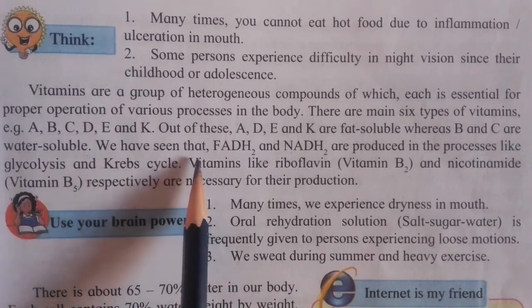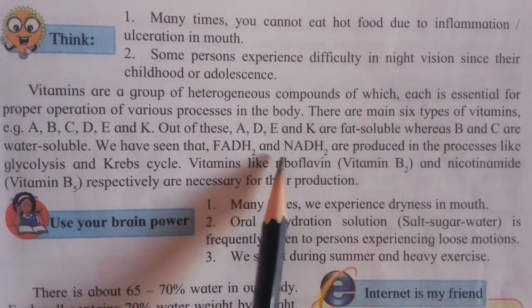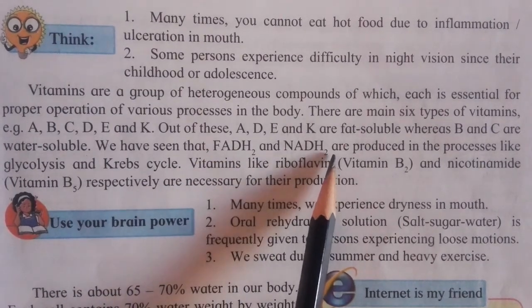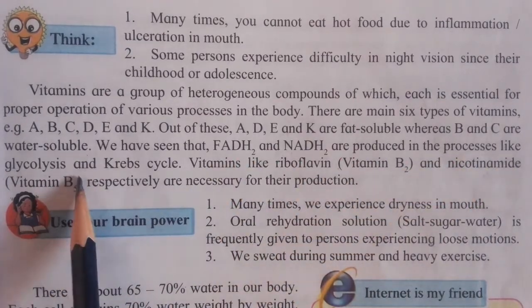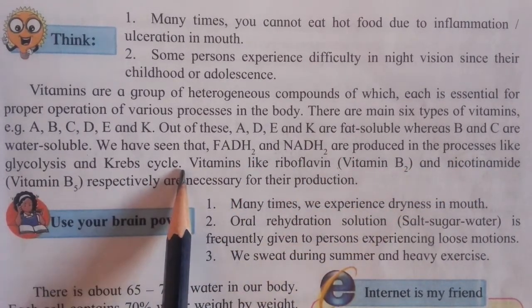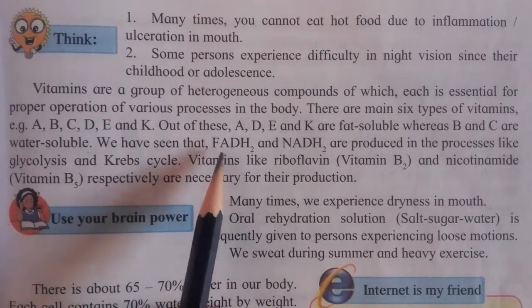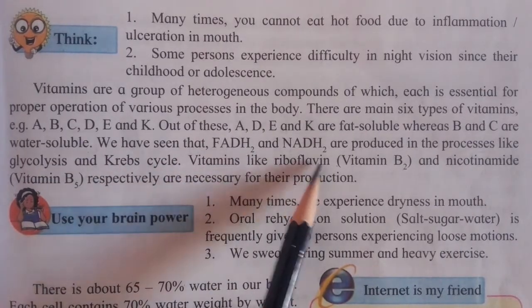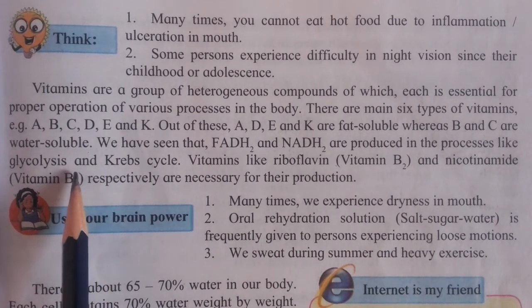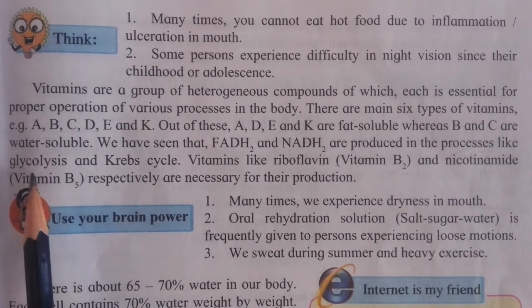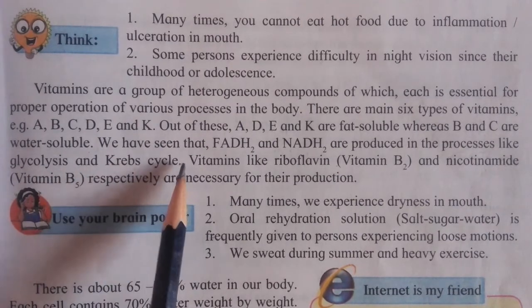We have seen that FADH2 and NADH2 are produced in processes like glycolysis and the Krebs cycle. That means FADH2 and NADH2 are produced at the time of oxidation of glucose, in glycolysis and the Krebs cycle.